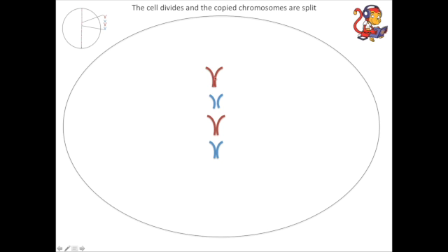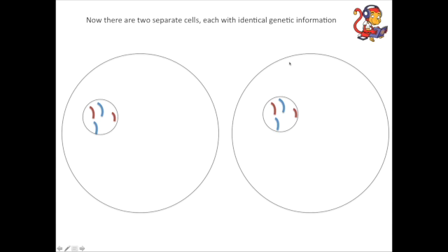And what will happen is the identical copies of the chromosome will go to opposite sides of the cell. So here, the identical copy is over here, and so on. So they're split up now so that this half of the cell has got an identical copy, and so has this half of the cell. And then finally, you can complete the cell division so that you have two separate cells with the identical genetic information in the nuclei of the cells. Here it will be packaged again in the nucleus of the cell. And each of these will be identical to each other.